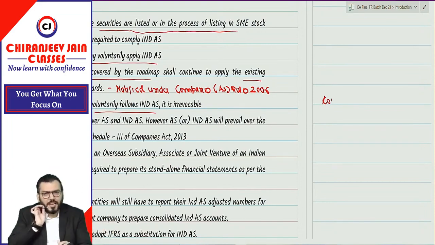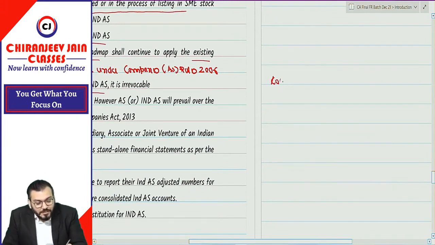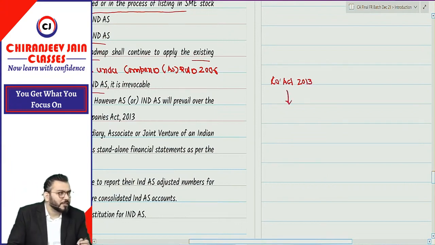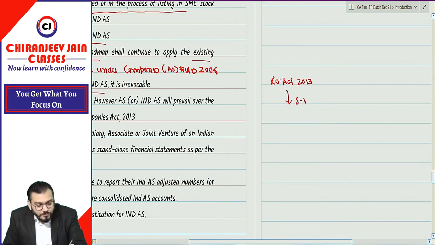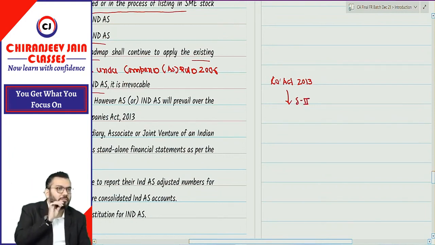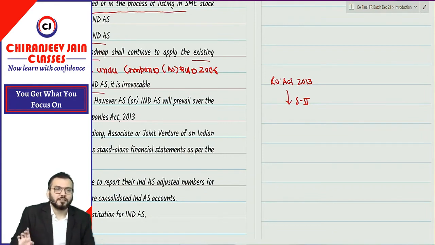But for your clarification, just try to understand this. Companies Act 2013 has many schedules. Schedule 1, 2, 3, 4. You know about Schedule 2? Schedule 2 is for what?